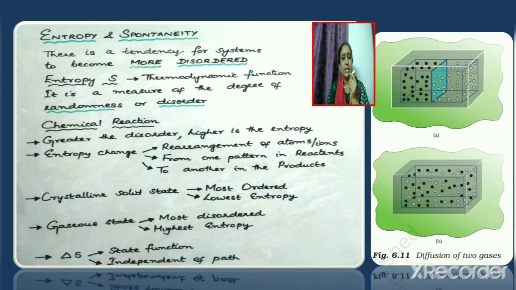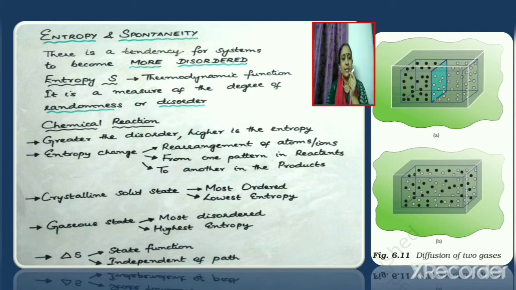We have to consider another thermodynamic function, that is entropy, denoted by the letter S, to decide the spontaneity of a process. Entropy is a measure of the degree of randomness or disorder. We know that there is a tendency for systems to become more disordered. So if disorder increases or randomness increases, we can say that it is a spontaneous process.